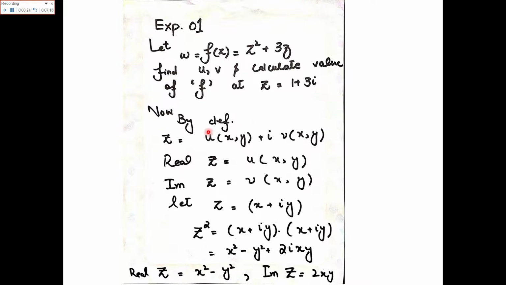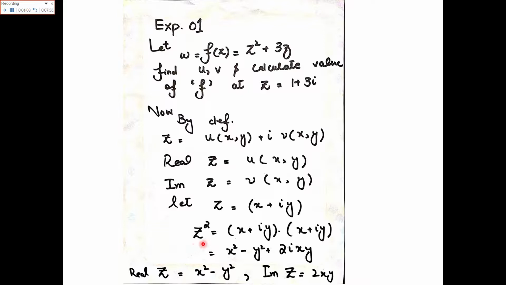Now by the definition of the complex function, w is equal to f of z is equal to u of x, y plus iota v of x, y. Here the real part of the function is u of x, y and the imaginary part of the function is v of x, y. Now we know that a complex number by the definition is in the form x plus iota y. Now we have to put that in the equation given in the question. So first of all we have to find out z square.